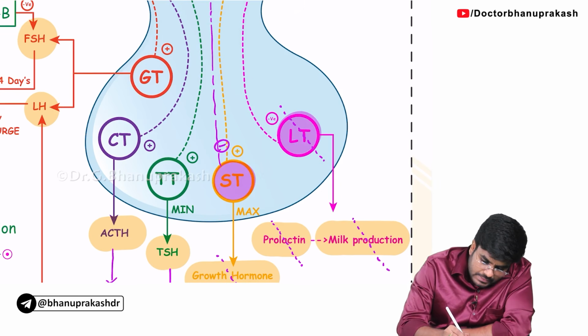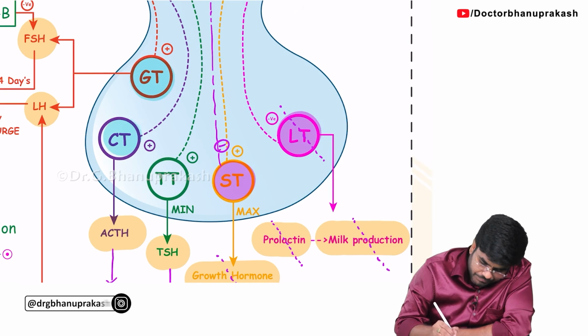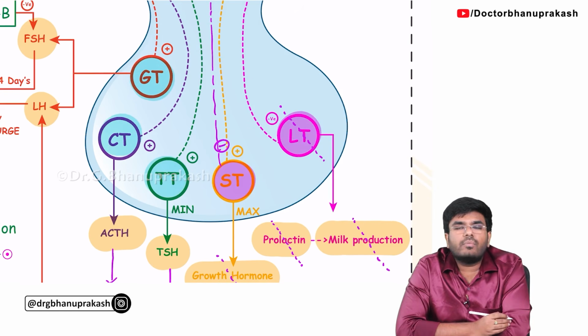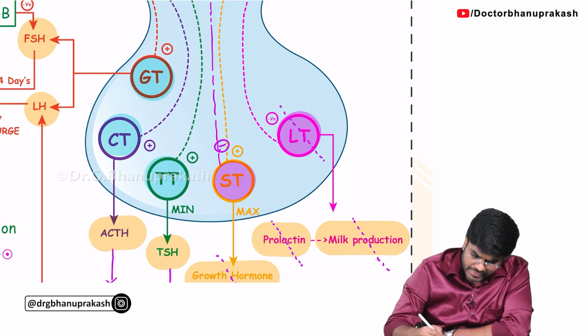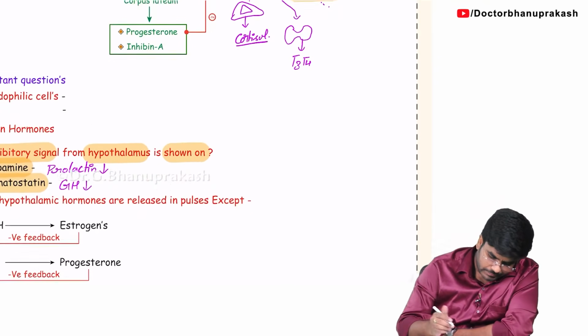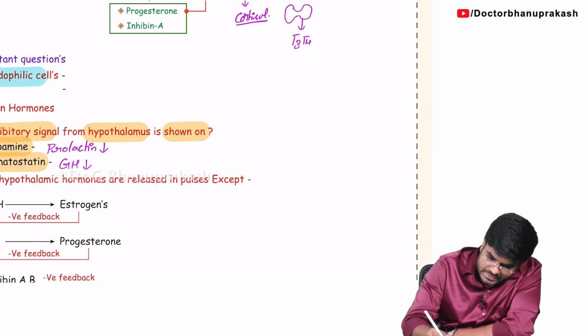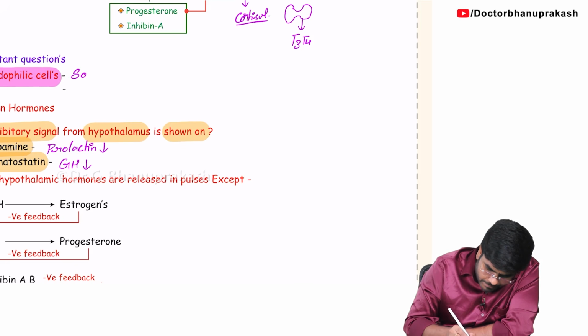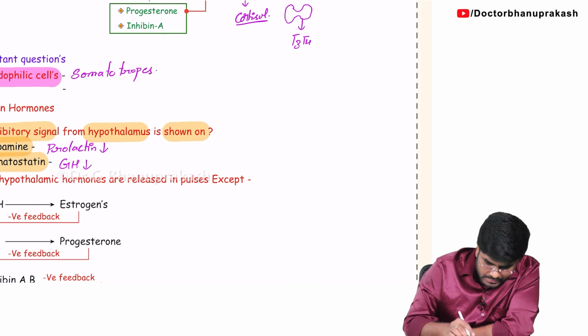The remaining cells are going to take the blue stain. So what are the acidophilic cells? The acidophilic or eosinophilic cells are somatotropes and lactotropes. So right here, the acidophilic cells are somatotropes and lactotropes.